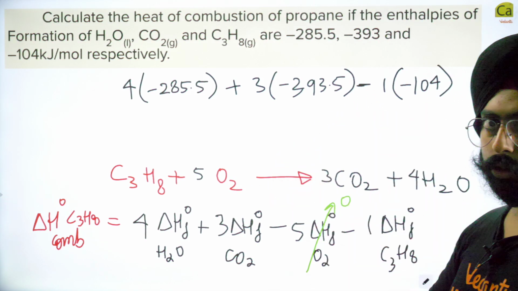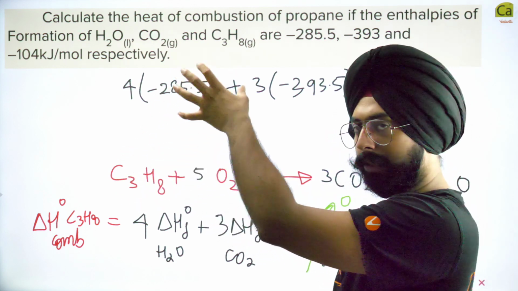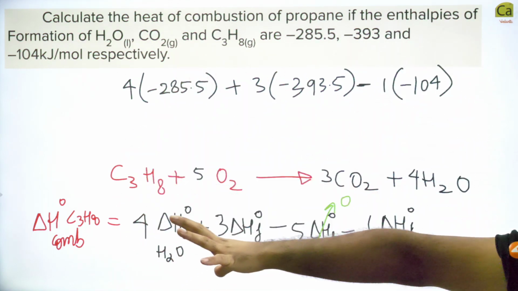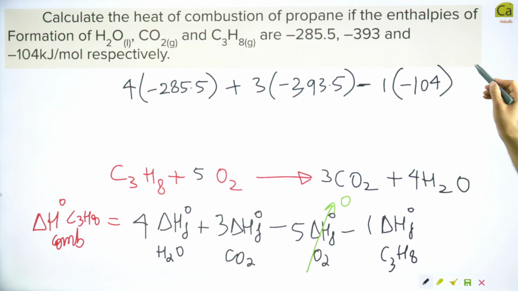Take care of the signs. Take the signs in brackets so that your calculation is a little easier. And this will be your final answer.